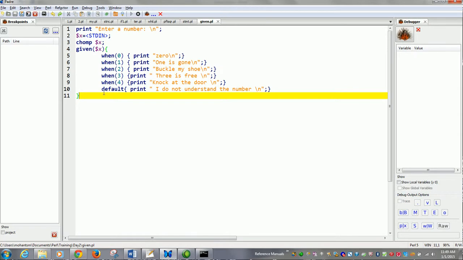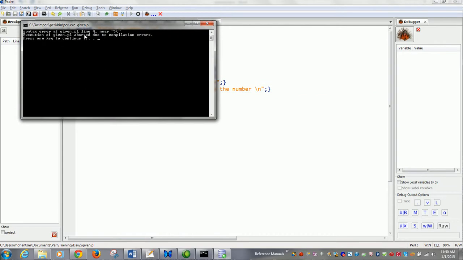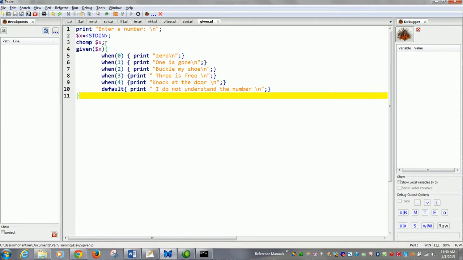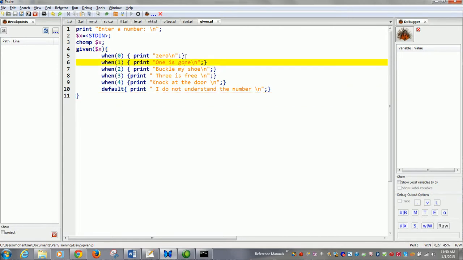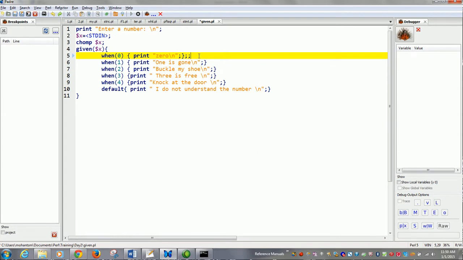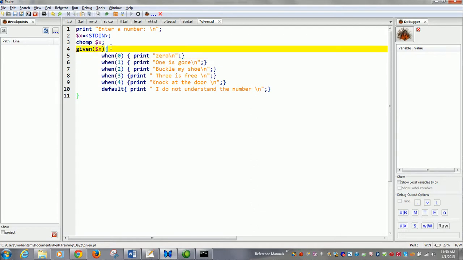Given when, F5. Syntax error at line 4. Syntax error at line 4. So let's check what line 4 is, given a number. Okay, see, because we have forgotten something. What is being expected? Print 0 when... I do not understand why there is a syntax error at given $x.